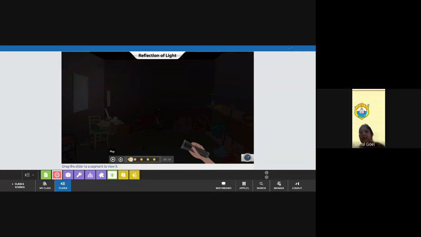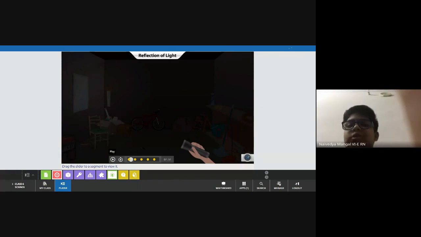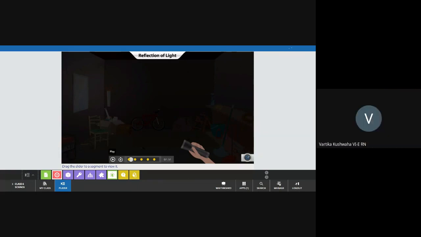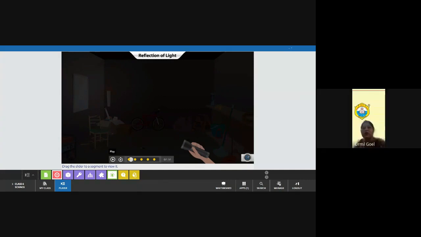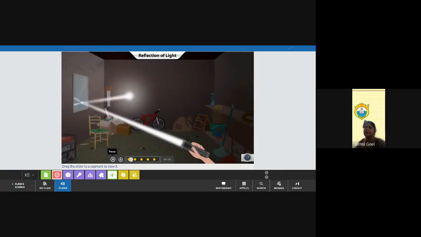Are you able to see the patch? Okay. So what is the reason behind this, that you are not able to see the patch? Because the source of light is switched off. Yes, because there is no light. In the dark, if there is no light, we cannot get the image. Yes. Switch on the light again.